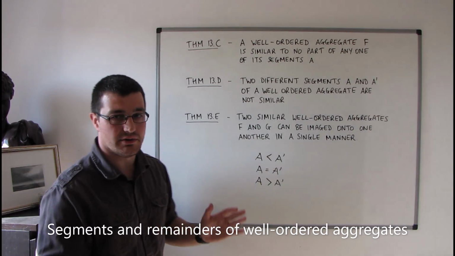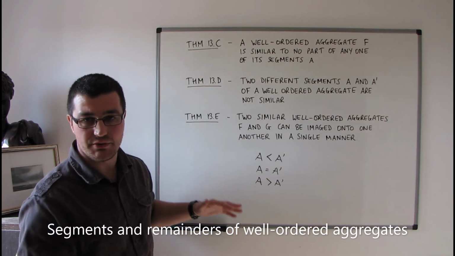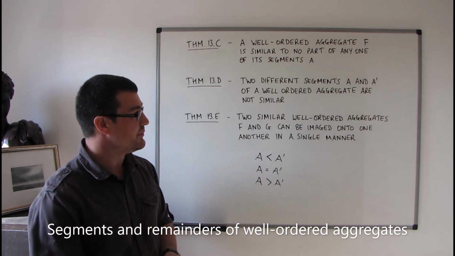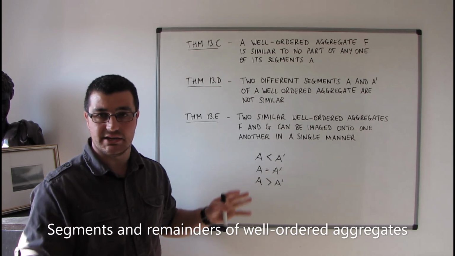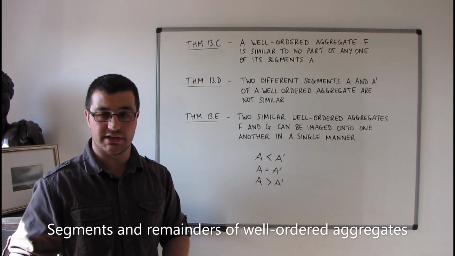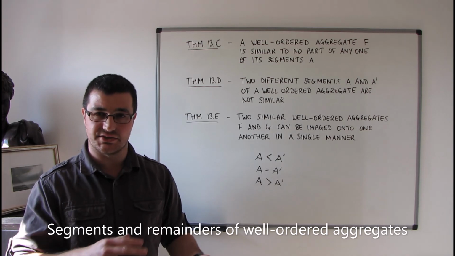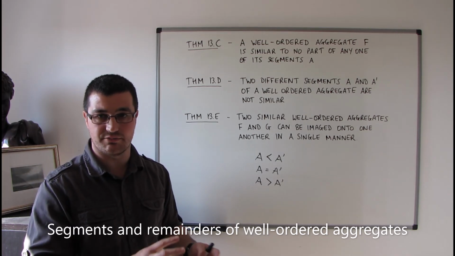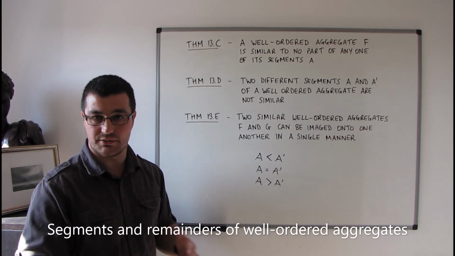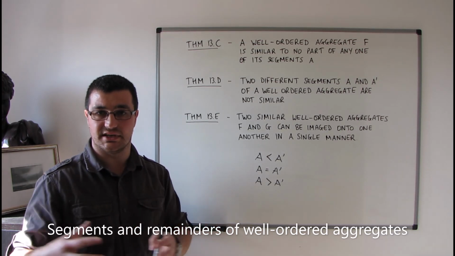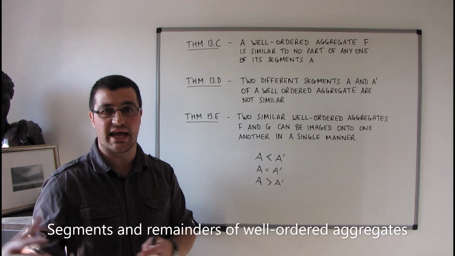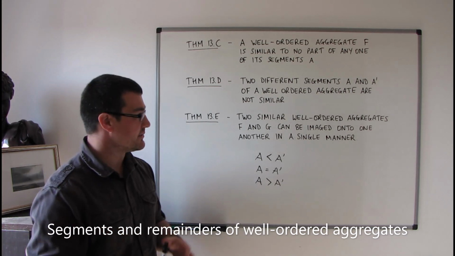There is another theorem, so I'm going to skip a few theorems here, so F, G, but there is a theorem 13.n, which I'm not going to state here. I'm actually going to leave that to the next video and include it in the next section. So it's a slight change in the order of presentation from the book, from Cantor's book. It's just, I feel it fits a little bit better with the next section. So I'm going to leave that one out.